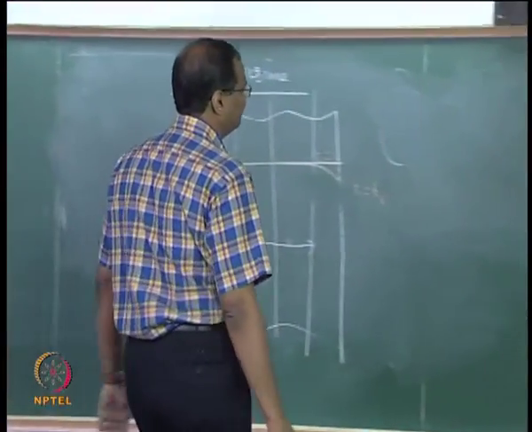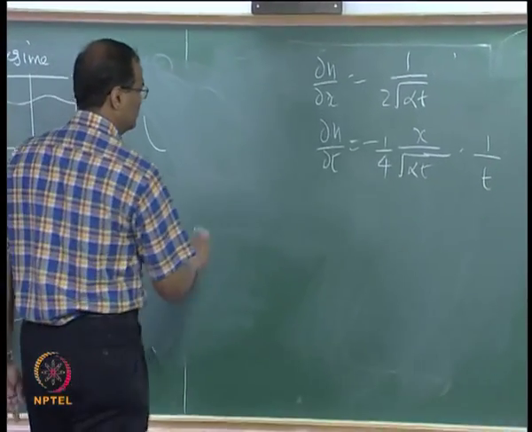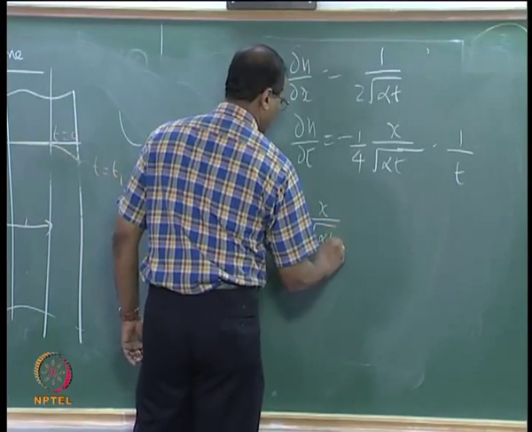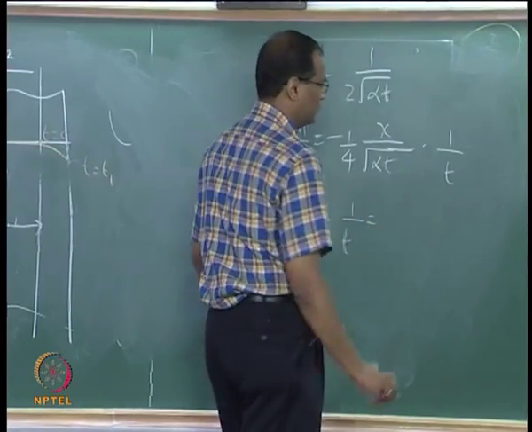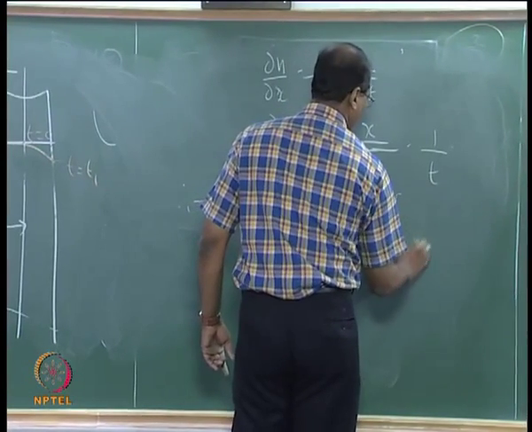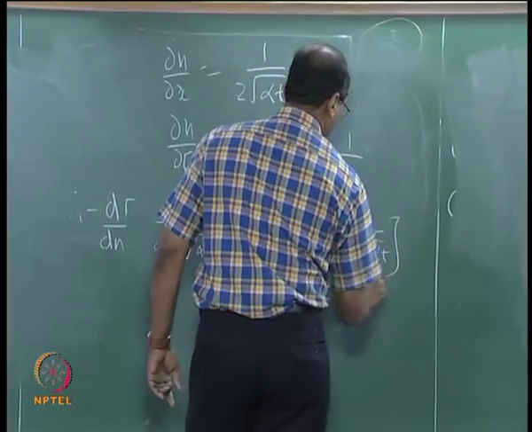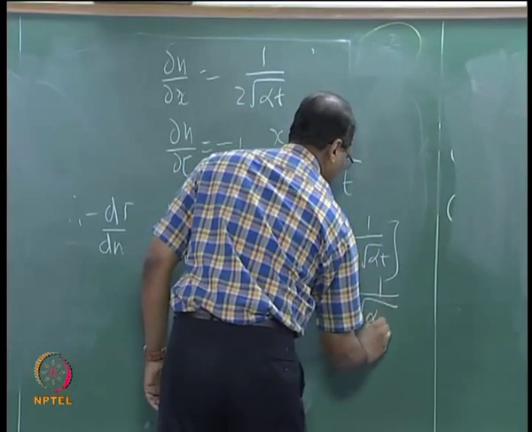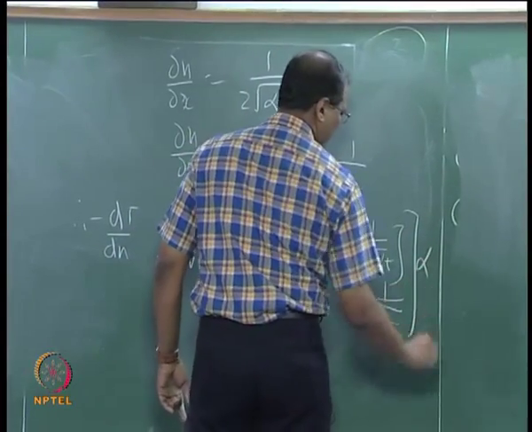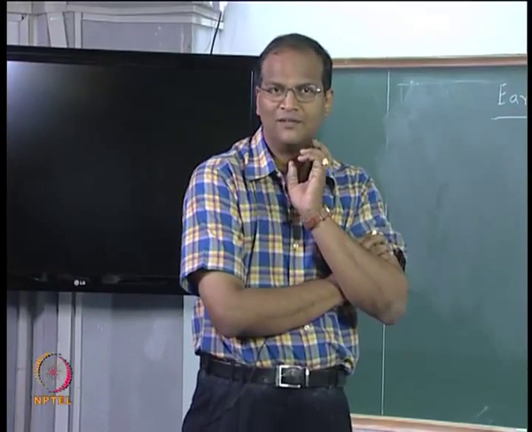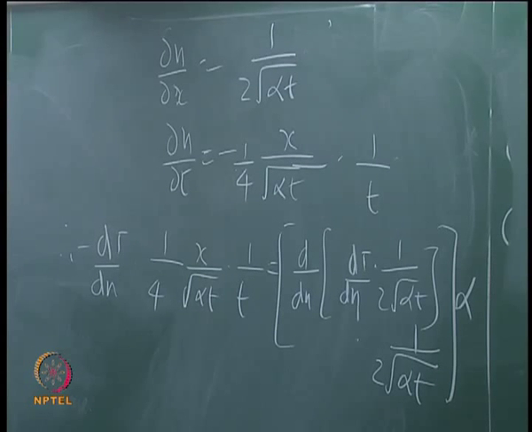Therefore, yeah, Pawan, now the alpha will come. d square T by, so what do you get? dT by dt, eta is... that 1 by 2 root alpha t can be taken out, right?